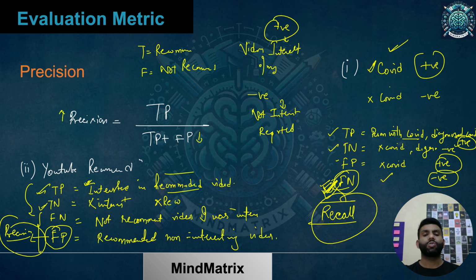One more thing over here. It also depends upon what you are taking as the positive class. For example, if I had said my COVID positive patient is the negative class, and the positive class is a person who is not having the disease, that positive class would be the one when the person is not having COVID.